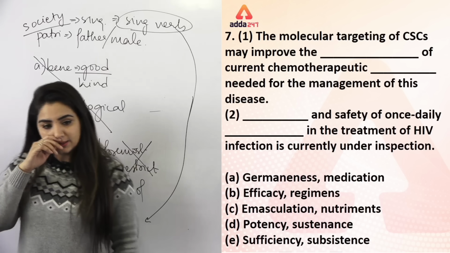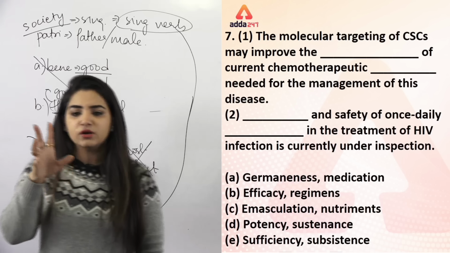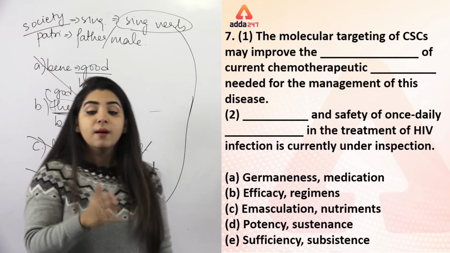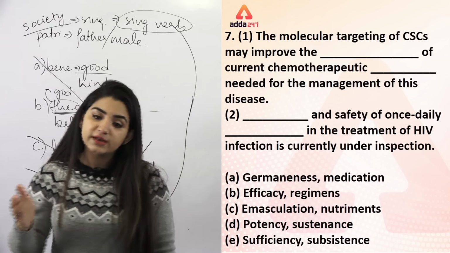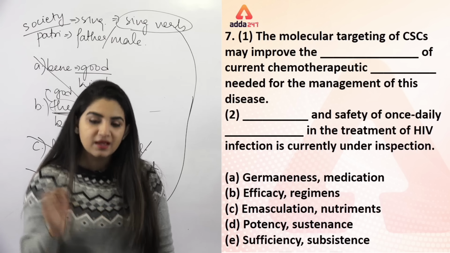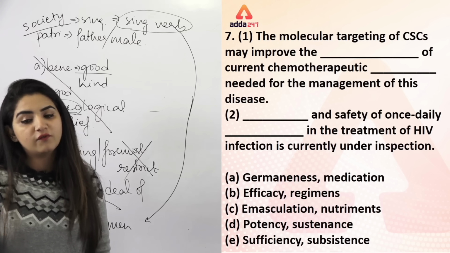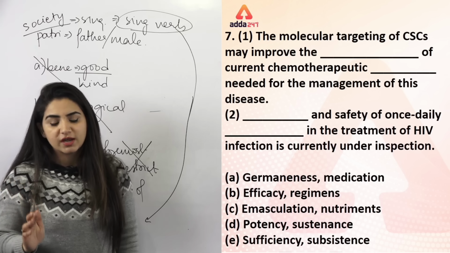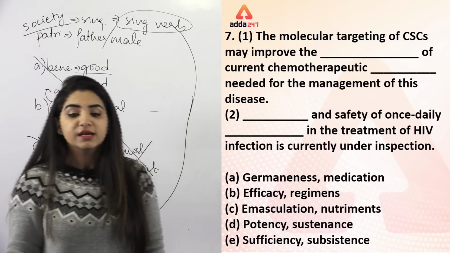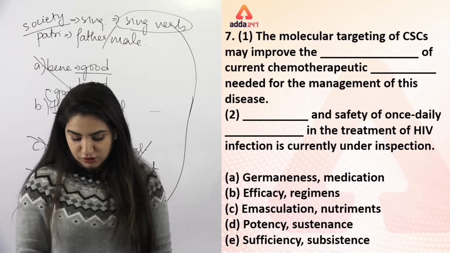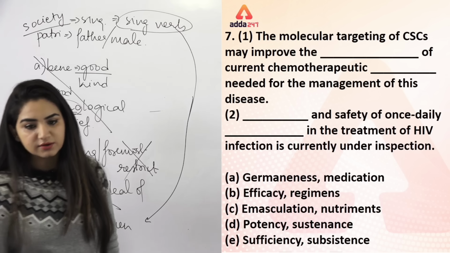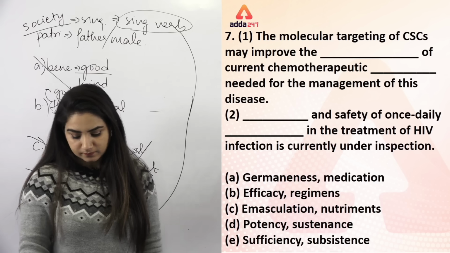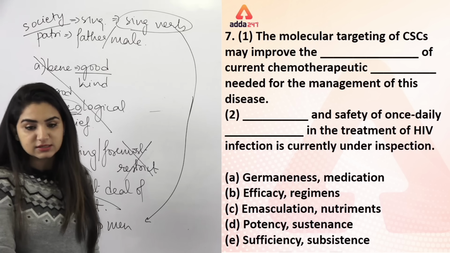This is from there. So the molecular targeting of CSCs may improve the dash of current chemotherapeutic dash needed for the management of this disease. Dash and safety of one's daily dash in the treatment of HIV infection is currently under inspection. So what do you think the correct answer here is? बताओ आपको क्या लगता है यहाँ पर correct answer क्या है?